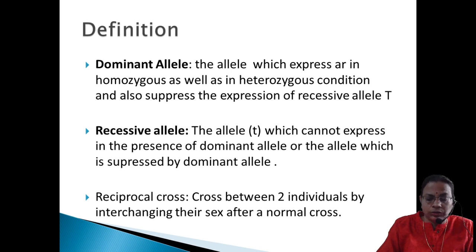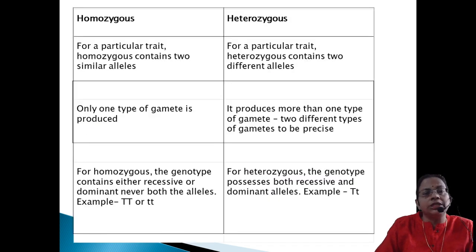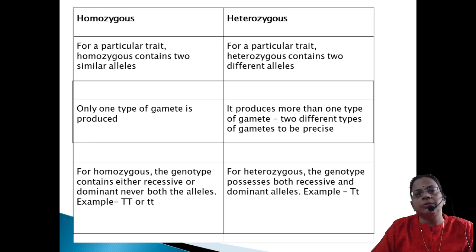So what do you mean by homozygous and heterozygous? Homozygous means that for a particular trait it contains two similar alleles. Dwarf is a typical example. Dwarf can appear only in homozygous condition because it is controlled by similar alleles, and it can express only in the presence of the same type. The other one is heterozygous. Heterozygous means for a particular trait it contains two different alleles. If we take tall, capital T and small t are two entirely different contrasting forms of alleles.